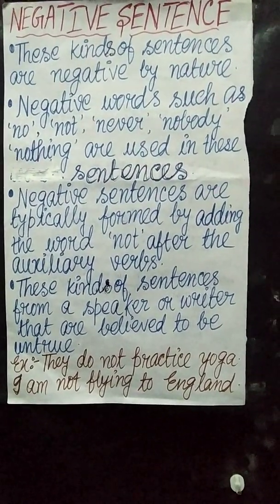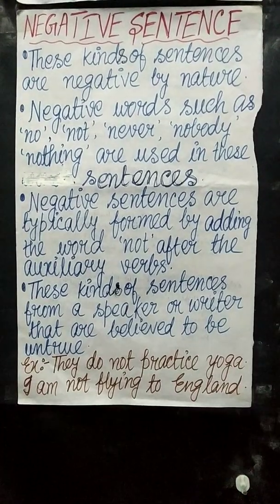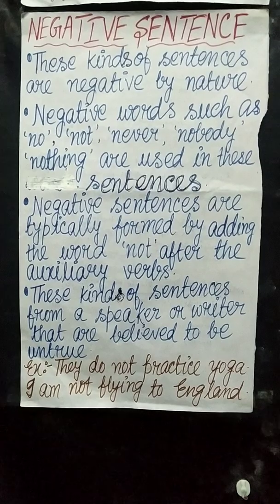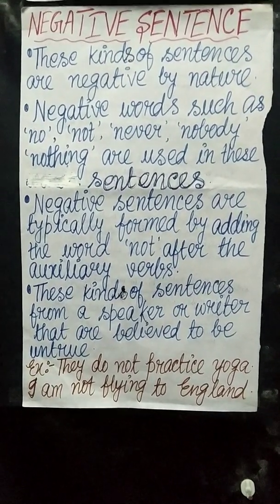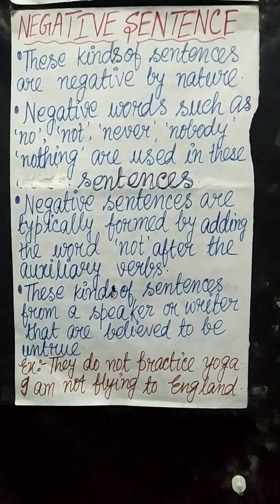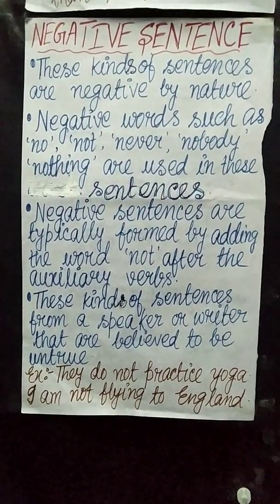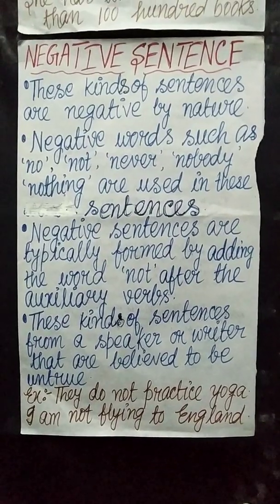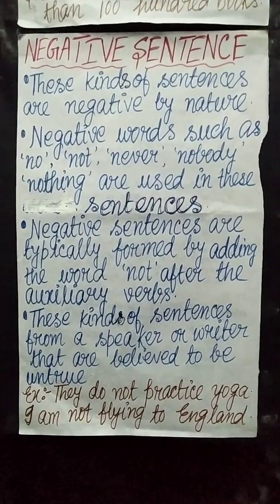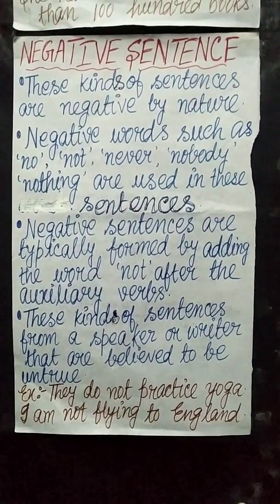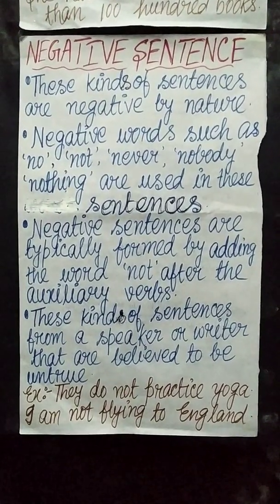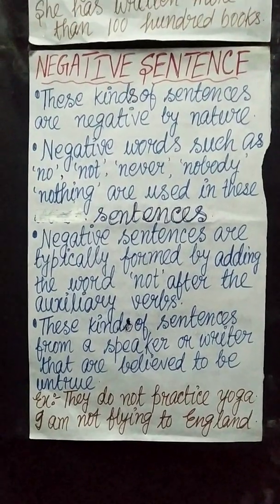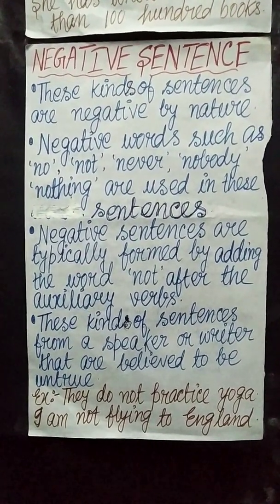Next, negative sentences are typically formed by adding the word not after the auxiliary verbs. This is one of the main points which you have to be careful about. My dear students, how can we form negative sentences? Typically by adding the word not after the auxiliary verbs. How we can form negative sentences in this way, I am showing you in a later part of this video.